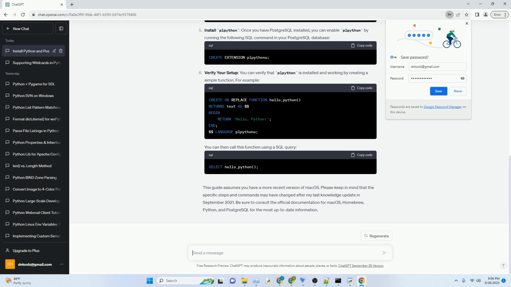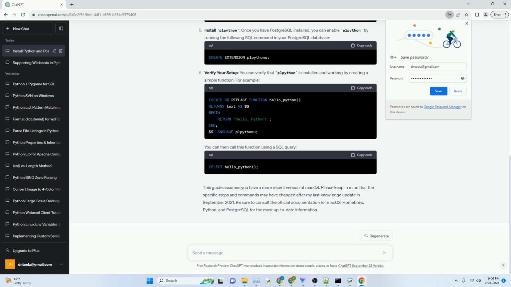Install Homebrew. Homebrew is a popular package manager for macOS. It will make it easier to install Python, PostgreSQL, and related packages. To install Homebrew, open your terminal and run. Install Python. You can use Homebrew to install Python. Install PostgreSQL. You can also use Homebrew to install PostgreSQL.